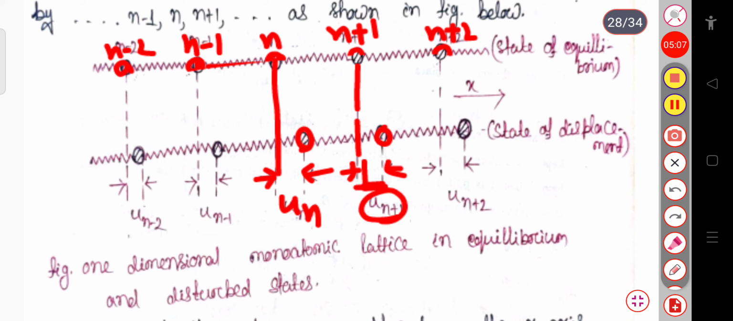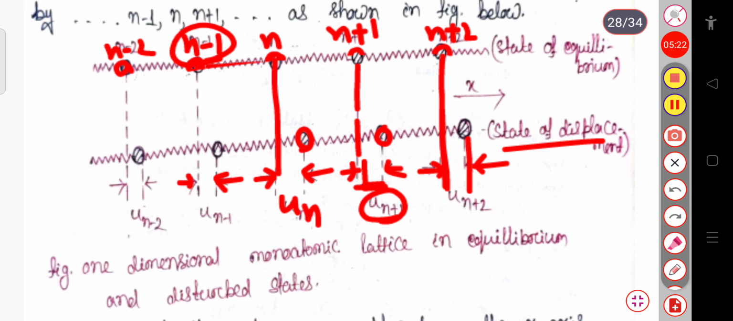And similarly its position, original position, that is at the equilibrium position, because of the state of displacement, so this distance is u n plus 2. And similarly here, since it is the n minus 1th position, simply here we are writing u n minus 1 in the subscript, so that you can distinguish. So this is your displacement for the n minus 1th particle.